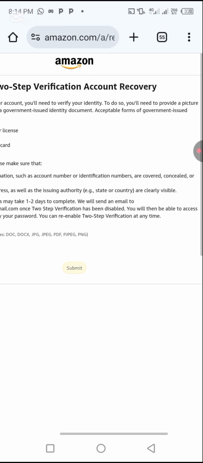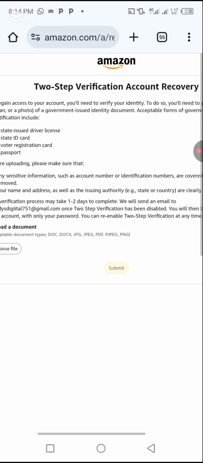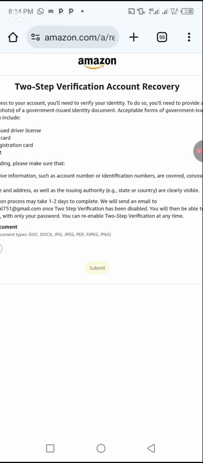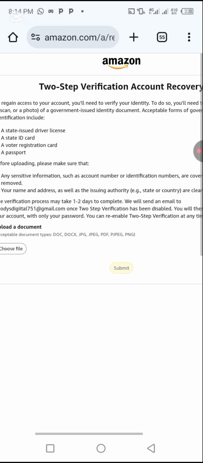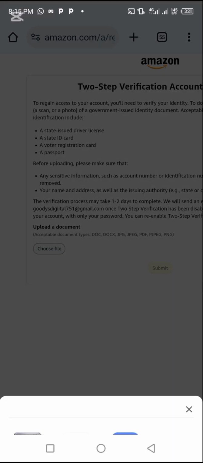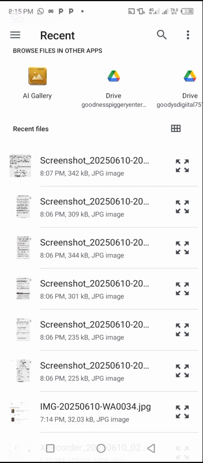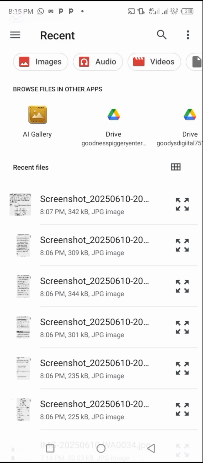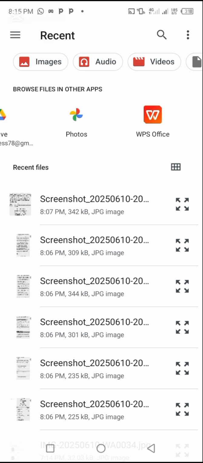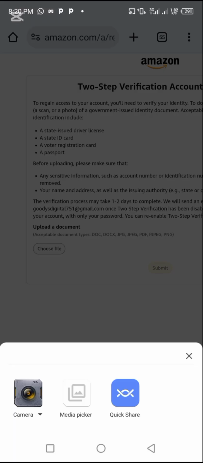All right, two-step verification has been disabled. You will then be able to access your account with only your password. You can re-enable two-step verification at any time. Alright, so let's upload a document. I already have a document I can upload. Let's choose file from media. Let's click add photos. Alright, let's upload from our camera.